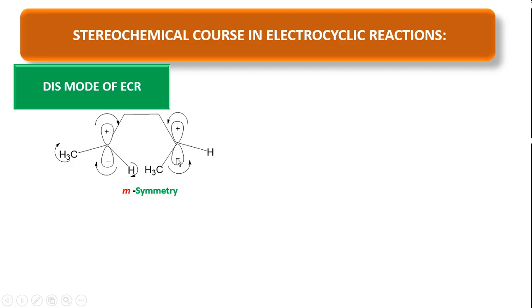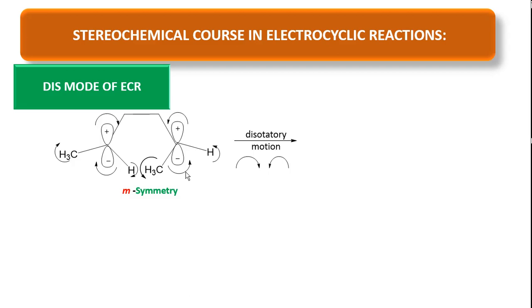Here the orbital moves in counterclockwise direction. The same way groups are also moving in counterclockwise. At this carbon, groups and orbital move in clockwise direction, and at this carbon, groups and orbital move in counterclockwise direction. First carbon moving clockwise, second one moving counterclockwise. Therefore this is called